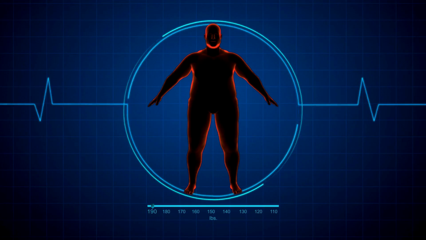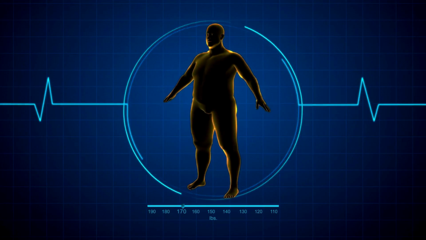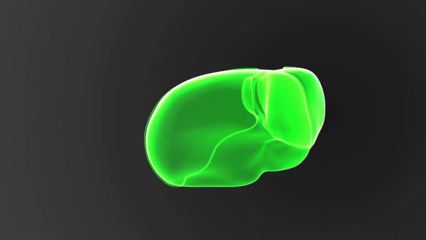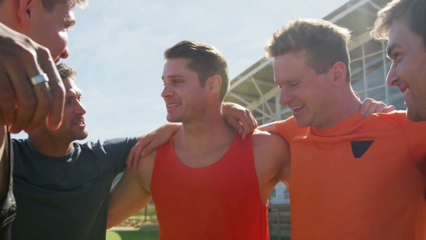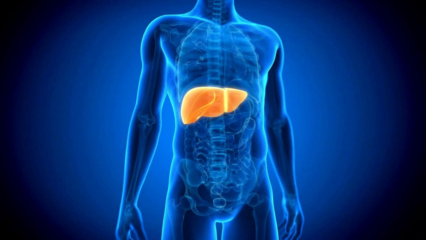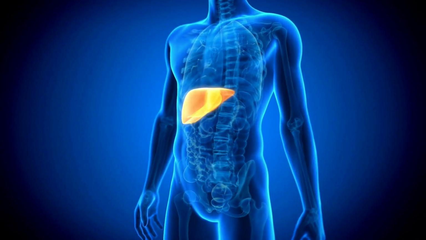An indicator of mitochondrial dysfunction is the accumulation of visceral fat, particularly in the liver. Men with a waist circumference of 40 inches or greater and women with a waist circumference of 35 inches or greater are more prone to developing visceral or liver fat.